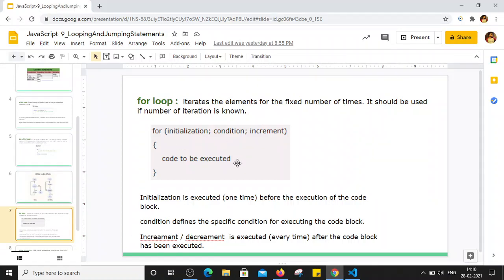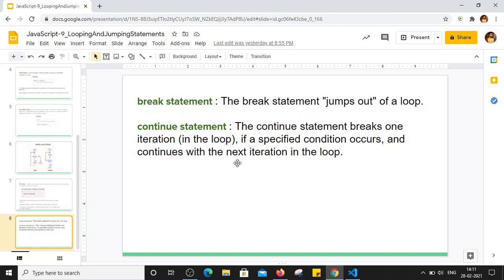Now this is about the looping statement, right? Apart from looping statements, now let's see what the jumping statements are. In the last tutorial, when we saw the switch, we saw why jumping statements are used. There are two main types of jumping statements: break and continue. The break statement is used to jump out of the loop. If we use the break statement, it will come out of the loop immediately, right?